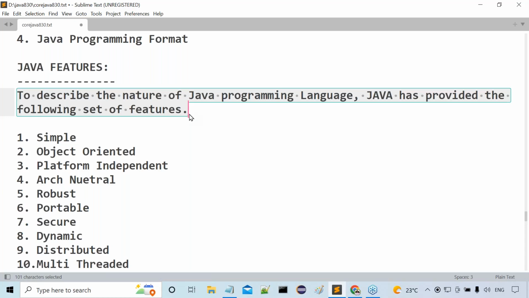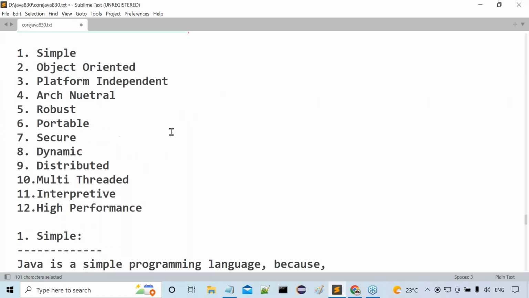What are the various features here? First one is simple, next one is object oriented, third one is platform independent, and fourth one is architectural neutral, robust programming language, portable, secure, dynamic, distributed, multi-threaded, interpretive, and high performance. These are the various features of Java.